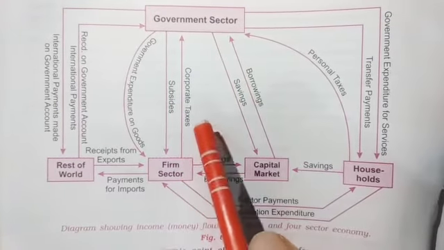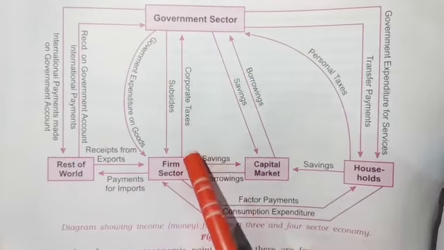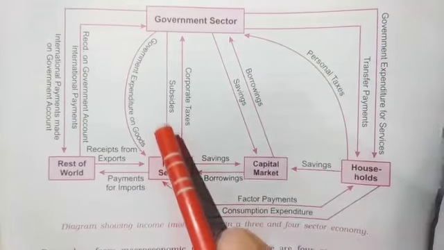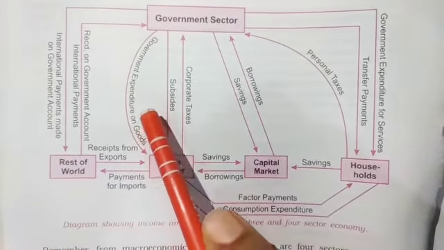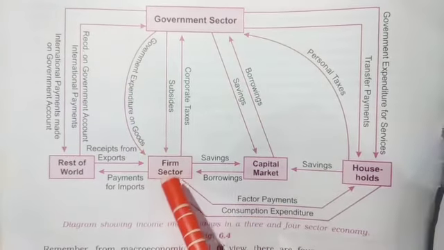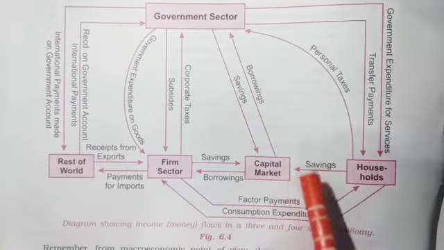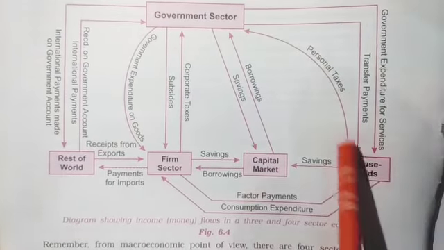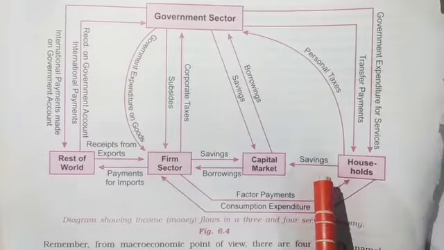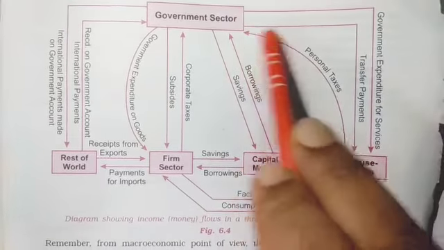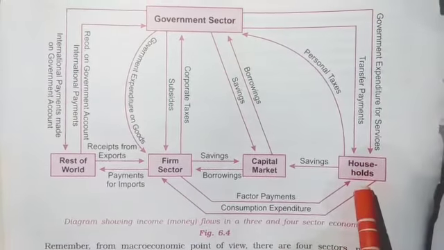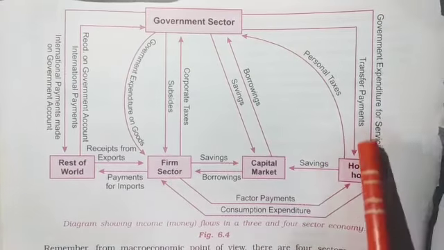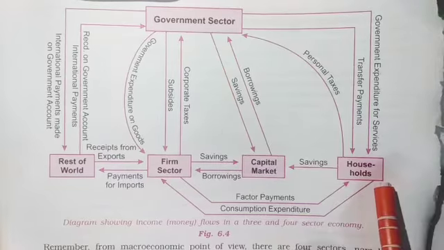The government receives corporation tax from the firms, provides subsidies to the firms, and government expenditure on goods and services goes to the firms, and personal taxes go from the households to the government, and transfer payments come from the government to the household, and government expenditure on services goes to the households.